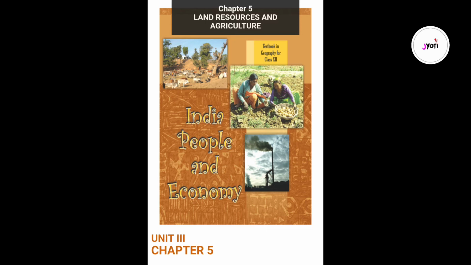Rice. Rice is a staple food for the overwhelming majority of the population in India. Though it is considered to be a crop of tropical humid areas, it has about 3,000 varieties which are grown in different agroclimatic regions. These are successfully grown from sea level to about 2,000 meters altitude and from humid areas in eastern India to dry but irrigated areas of Punjab, Haryana, western UP and northern Rajasthan.